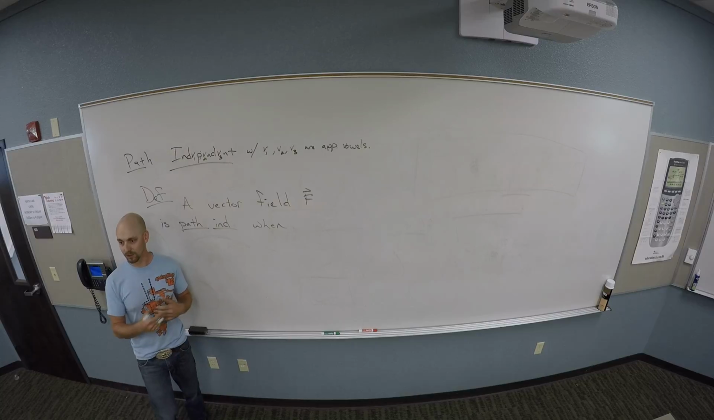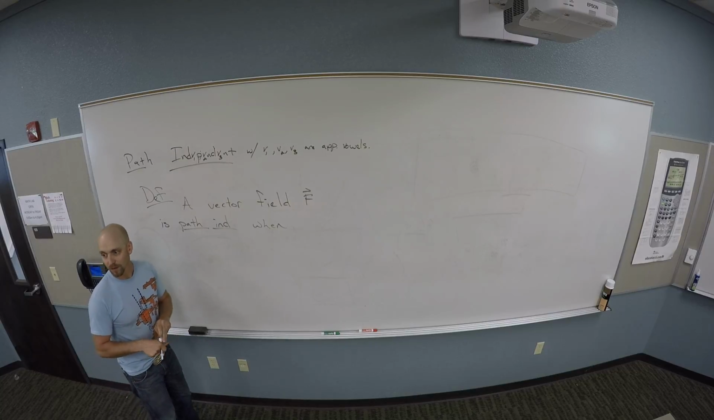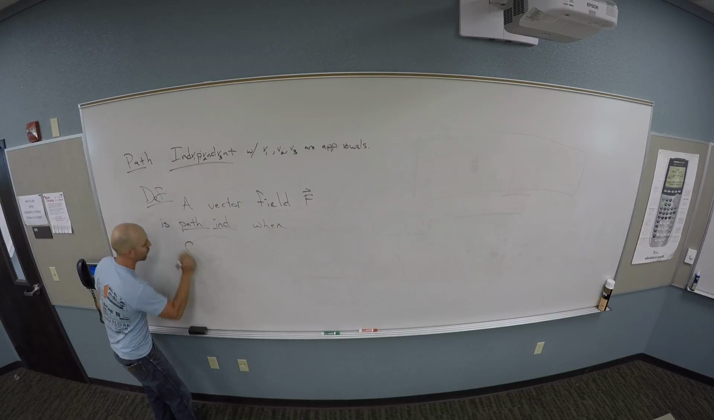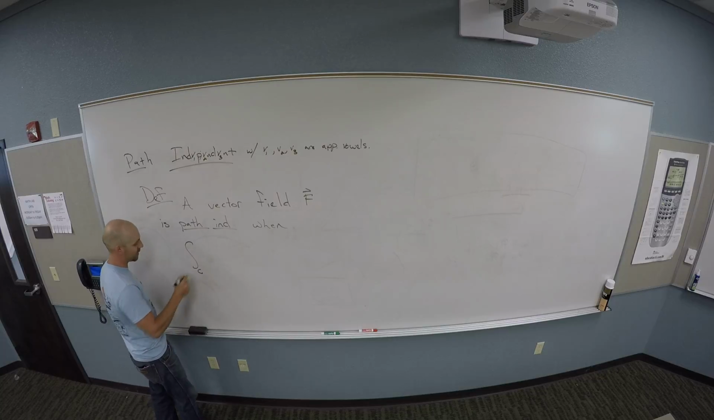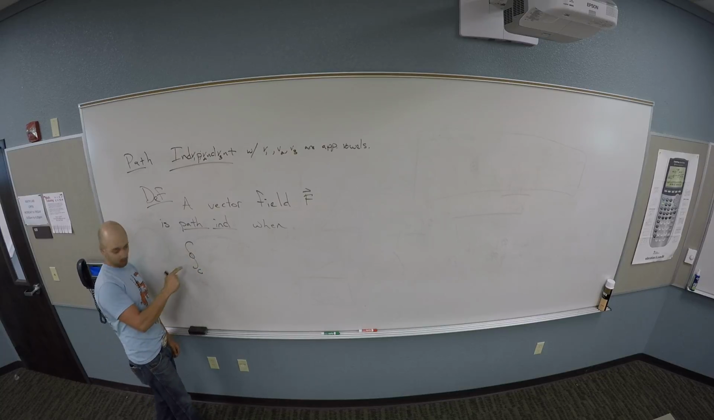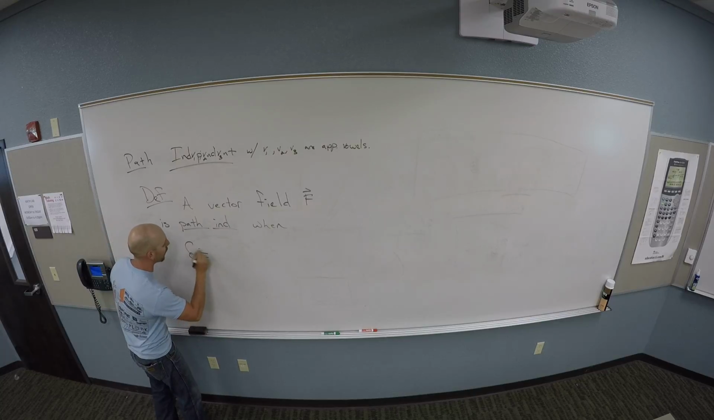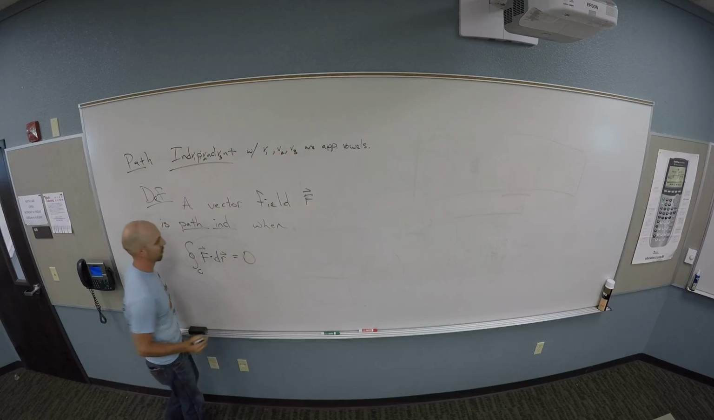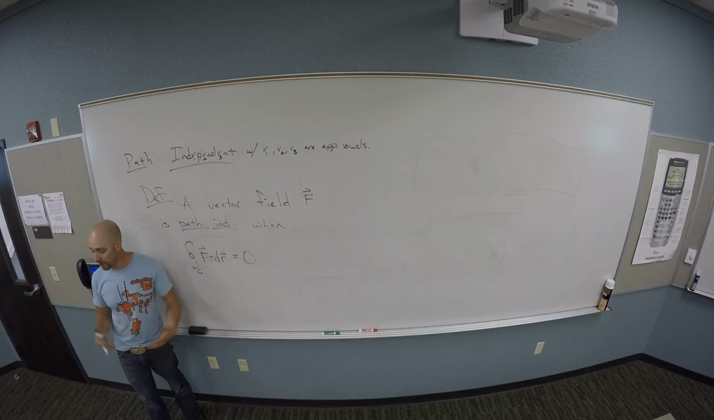So the line integral of the closed curve would be 0. Perfect, yeah. So when the integral over C closed, right? That's what this symbol means. So you're going around the circle of F dotted with dr is 0. So that's one definition. How else could I state this?